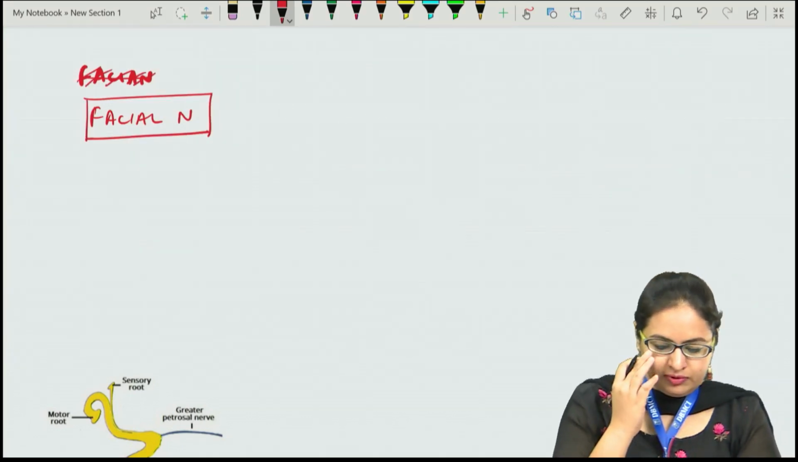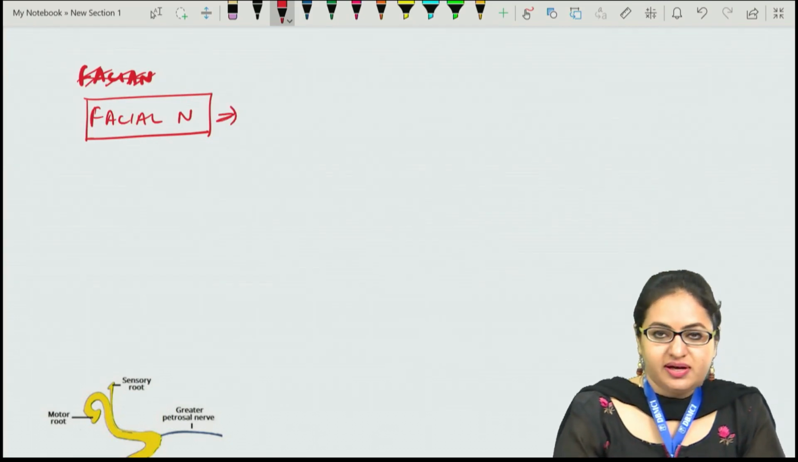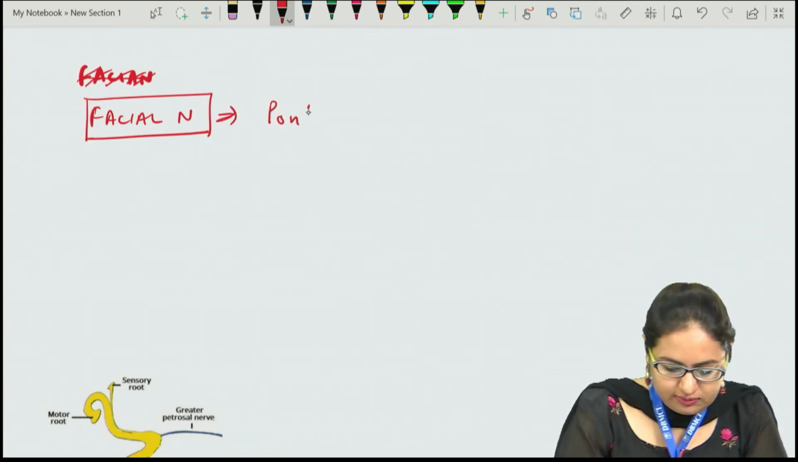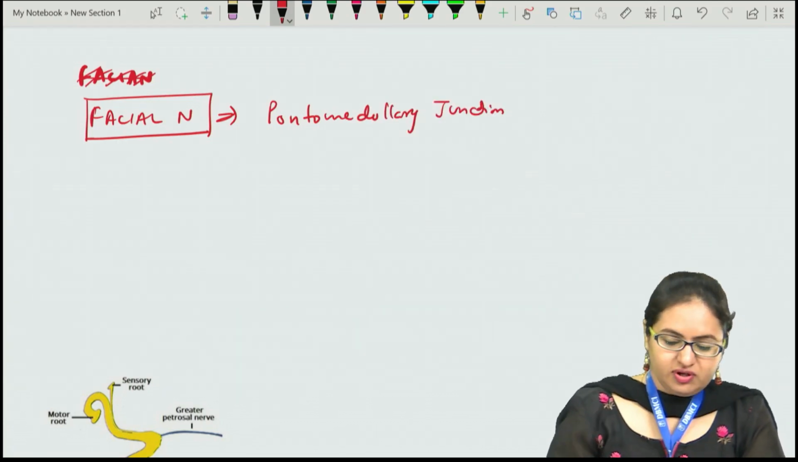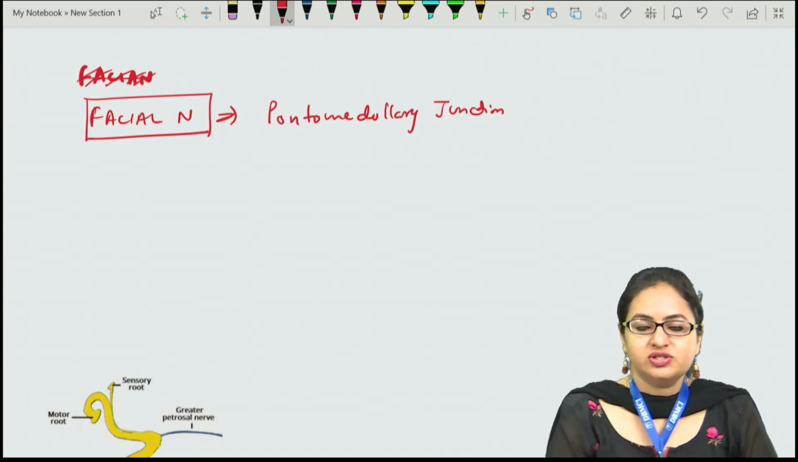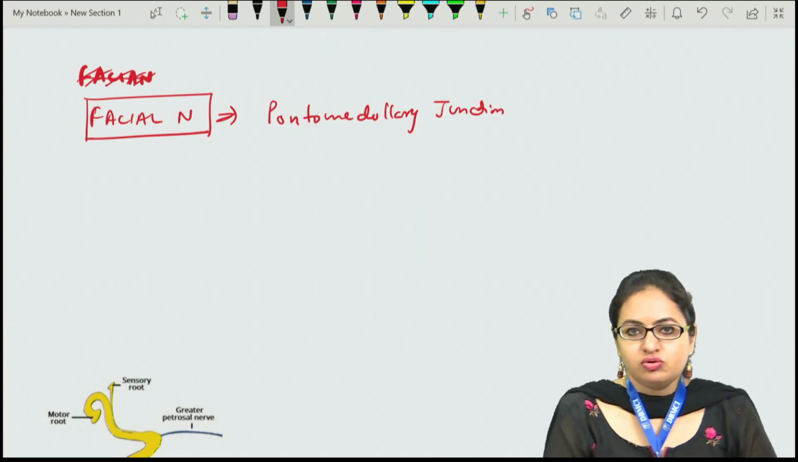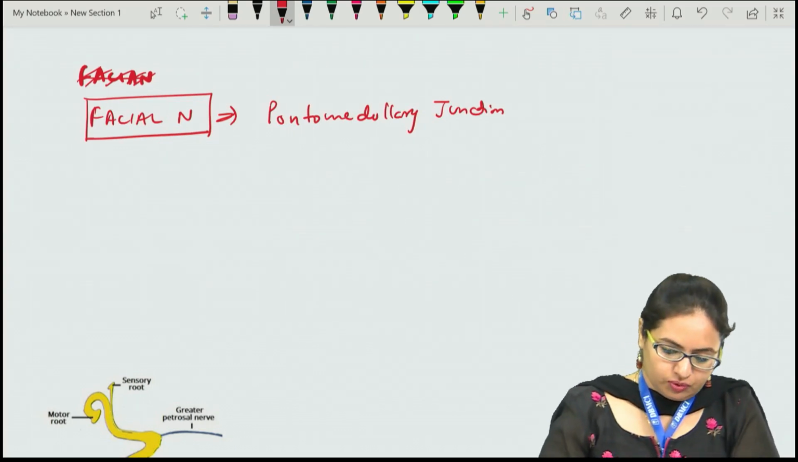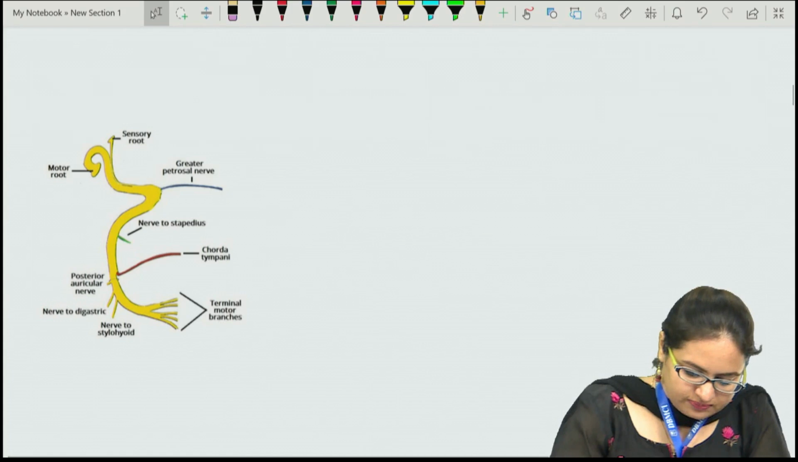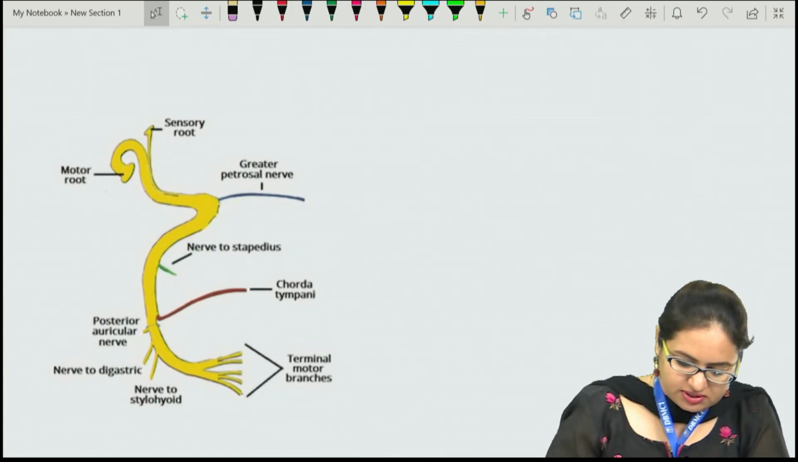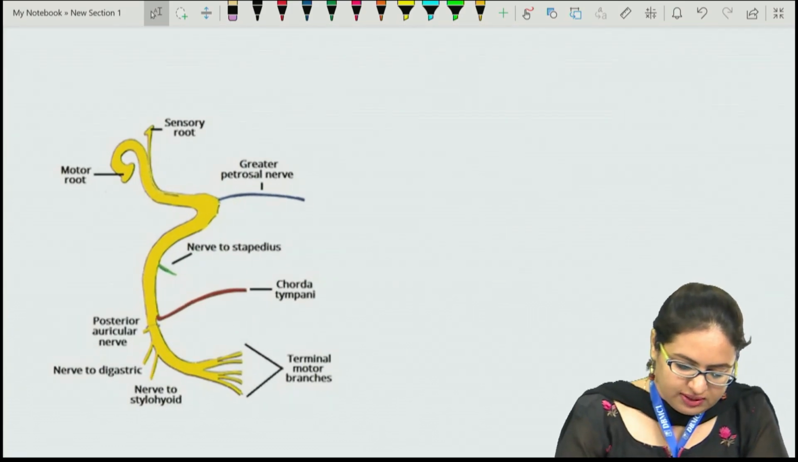Now the facial nerve, the seventh cranial nerve, arises at the pontomedullary junction. After it arises from the pontomedullary junction, it will pass through the internal auditory meatus and reach the petrous part of the temporal bone. This is the course of the facial nerve.